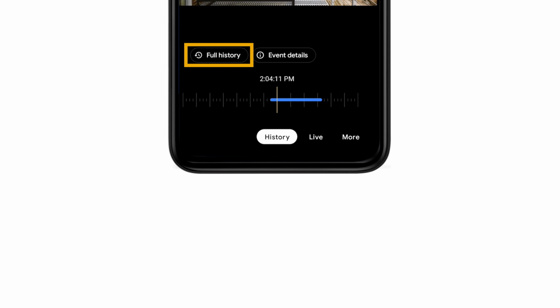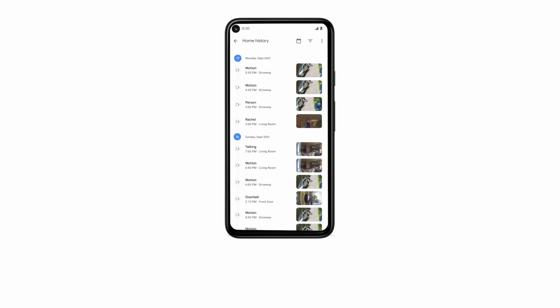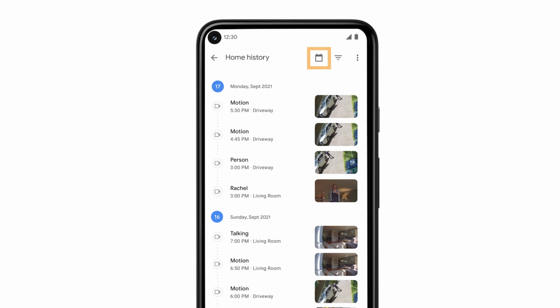Select Full History to see events organized by date. Tap Calendar to view events on a specific day or select a date range.